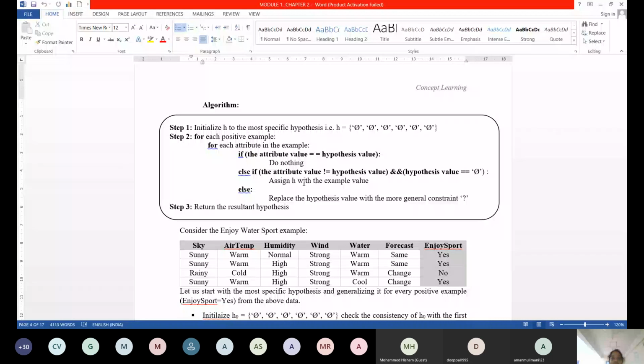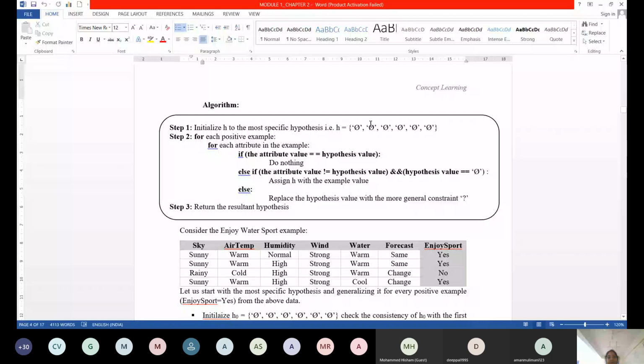For each positive example, here you have only one job. You need to compare your training example. No, I should not say training example. Training example means including your final column. Each instance xi, you have to compare that with what? The hypothesis. There is no change in the data set, but the hypothesis is going to be a little more general because we are moving from most specific towards general.